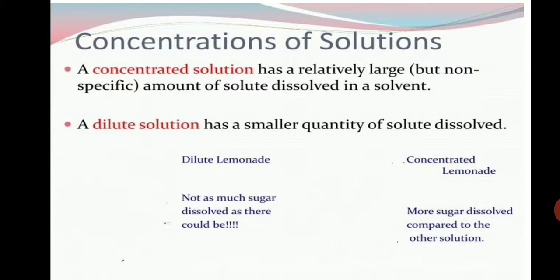That is the difference between dilute and concentrated solution. We can prepare lemonade in both concentrations according to our taste. If we add 1 spoon, it is a dilute lemonade. If you add more, as per your taste, it is a concentrated solution.